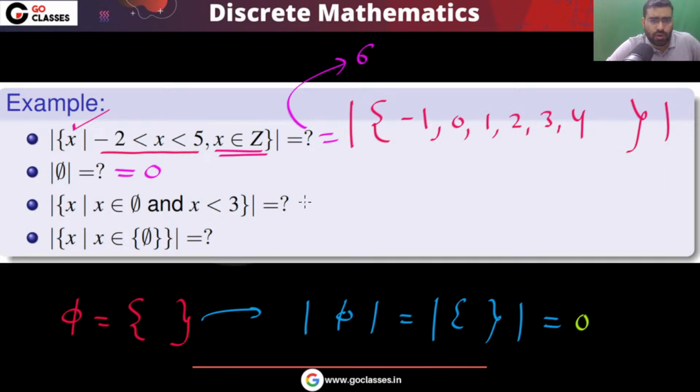Next, what is the answer for this question? The question is asking, what is the cardinality of this set? A set is given to you. What is the cardinality of this set?